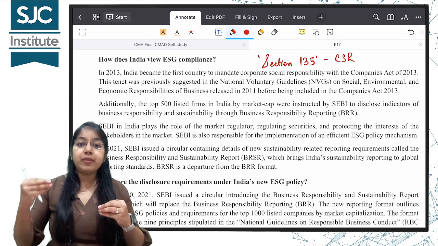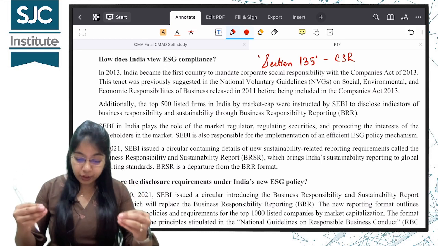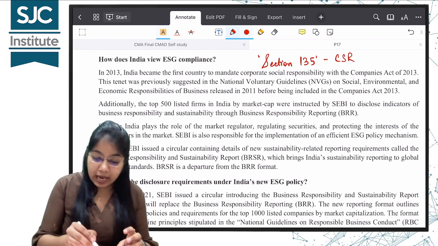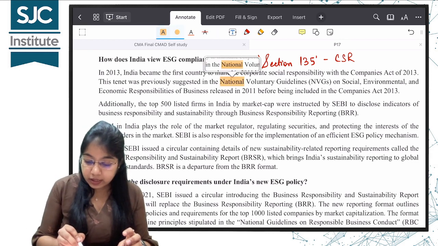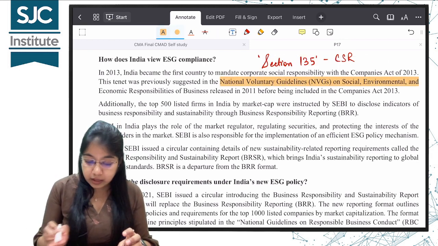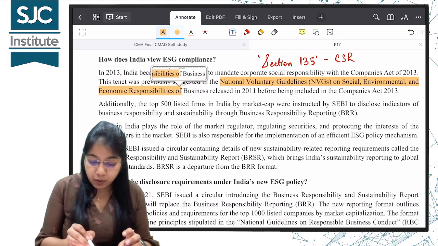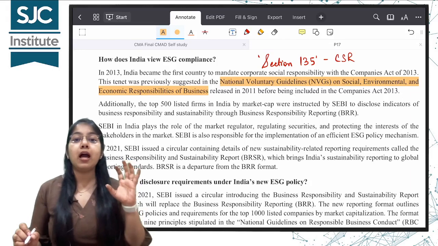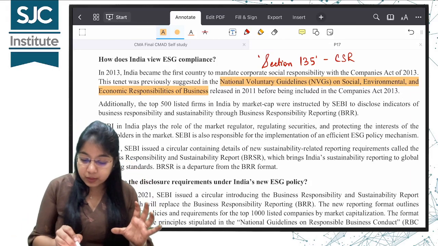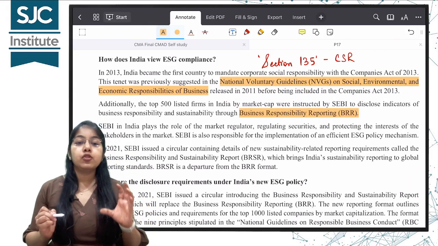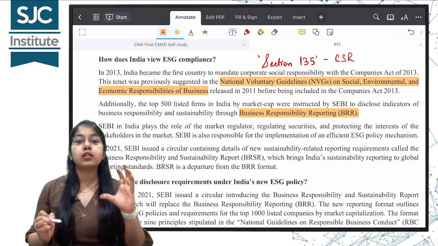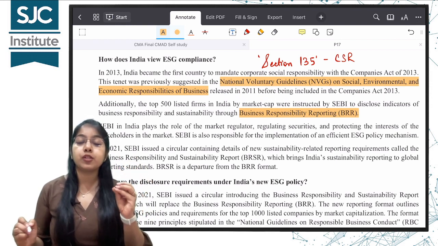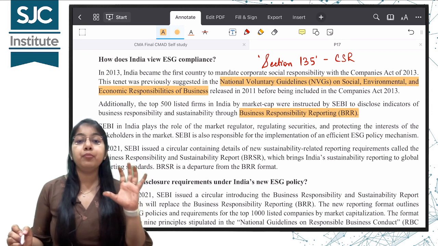Thereafter, what did SEBI do? SEBI regulated and suggested that companies follow the National Voluntary Guidelines on Social, Environmental and Economic responsibilities of business, according to which there was a report format BRR, business responsibility reporting. So the companies had to disclose their social, environmental and governance responsibilities earlier in BRR.